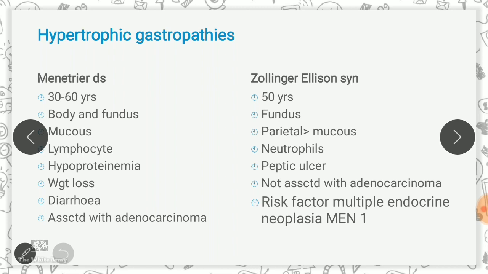It is mainly related to excessive growth factor release. There are two types of gastropathies mainly seen: Menetrier disease and Zollinger-Ellison syndrome. Menetrier disease is a rare disorder. It is due to increased secretion of transforming growth factor alpha. There is diffuse hyperplasia of foveolar epithelium of body and fundus.